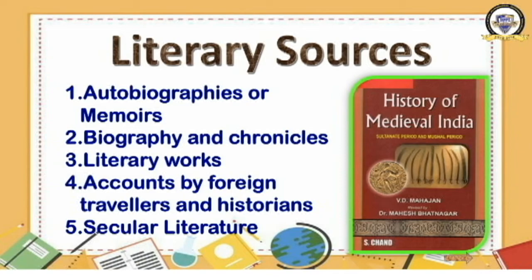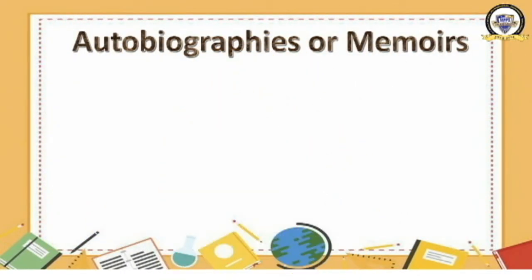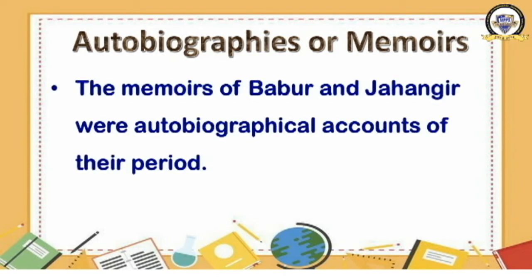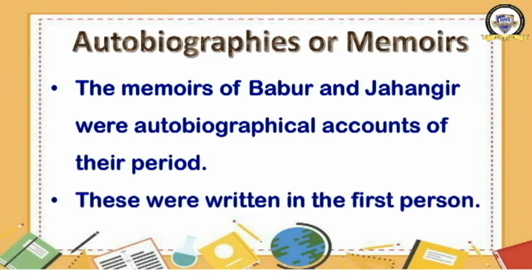The first one, autobiographies or memoirs. There were different autobiographies written during this period. The memoirs of Babur and Jahangir were autobiographical accounts of their period. What is autobiography? When a person writes his own story, that is known as autobiography or memoir, and these were written in the first person. So whatever has been written, that I went there, I did so, I talked to him like this, is written in the first person, because the person himself or herself wrote the book, and that type of book is known as autobiography.